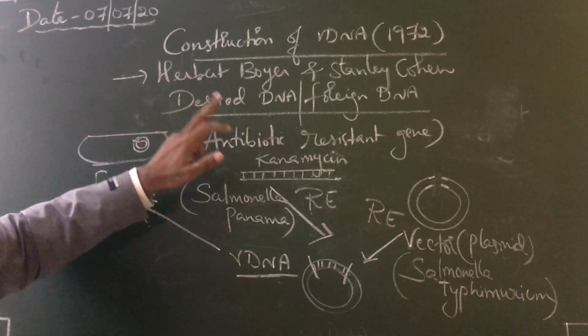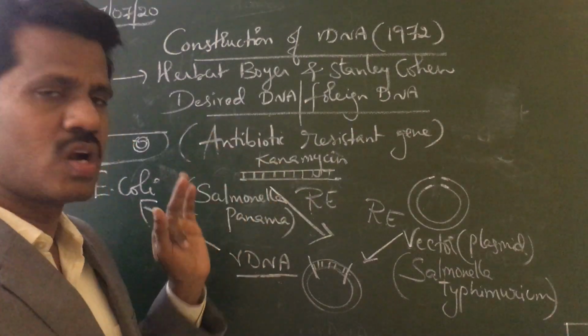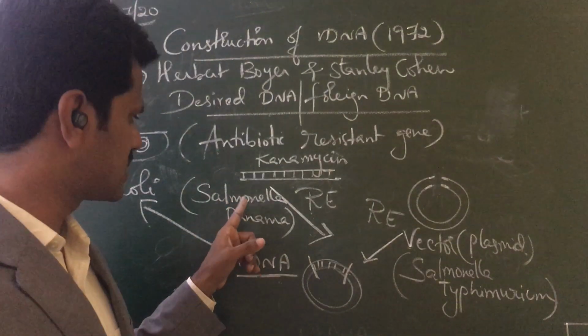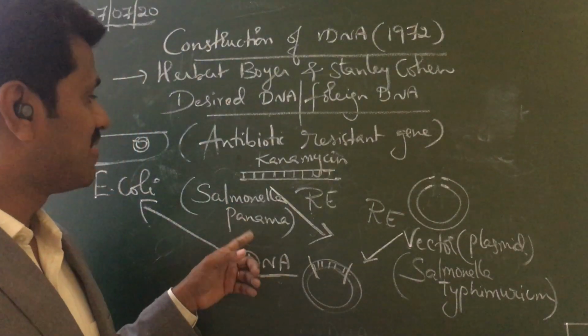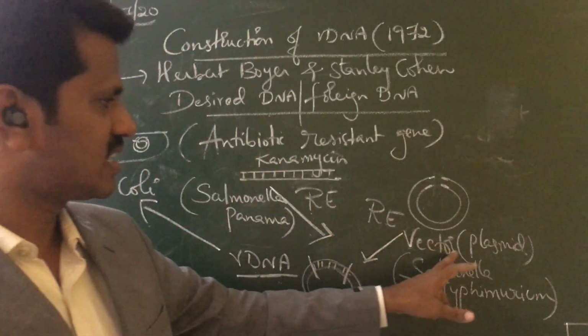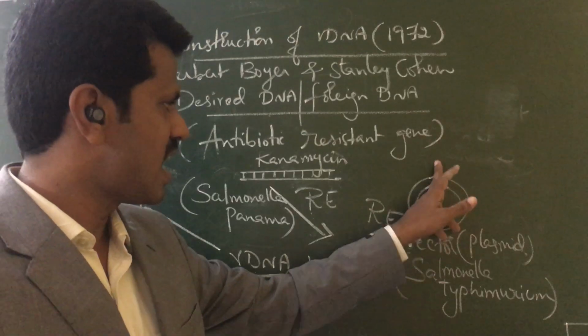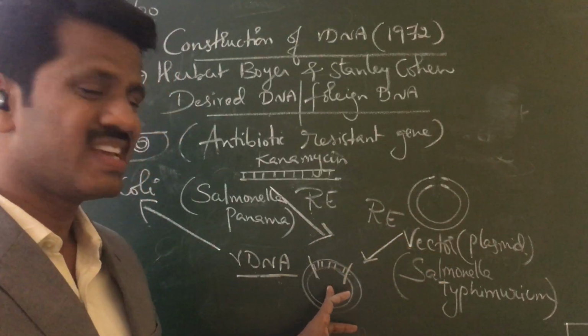Very important: the desired gene they took is an antibiotic resistant gene called kanamycin from a bacteria called Salmonella Panama, which is cut with a restriction enzyme. They selected a vector plasmid that is also cut with the same restriction enzyme, and both are inserted.